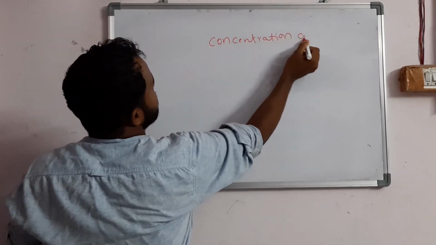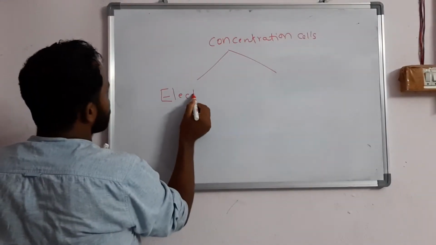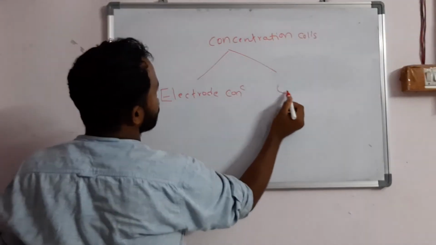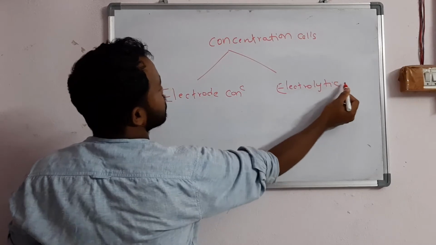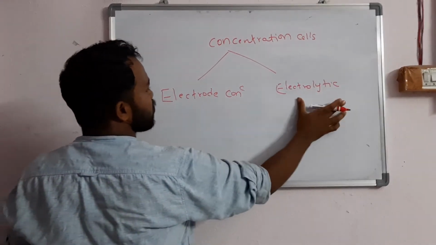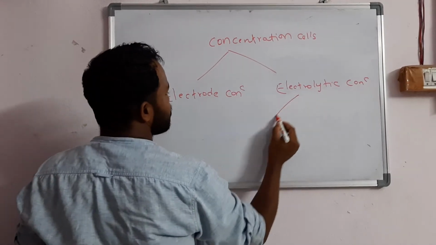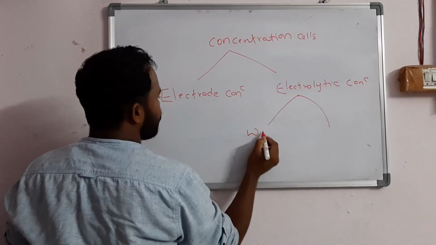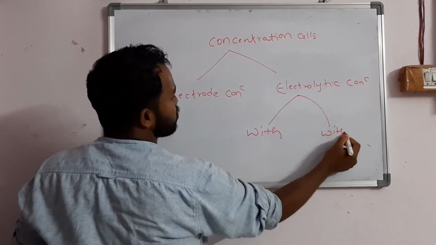Concentration cells are two types: electrode concentration cells and electrolytic concentration cells. Again, electrolytic concentration cells are two types: electrolytic concentration cell with transference and electrolytic concentration cell without transference.